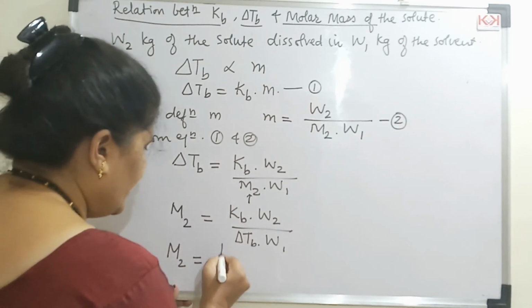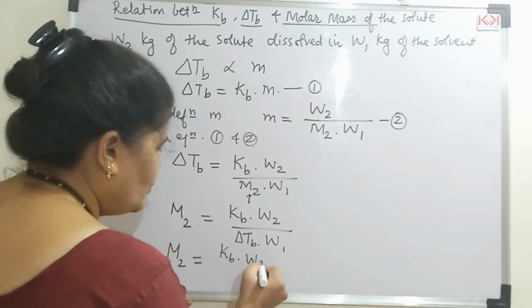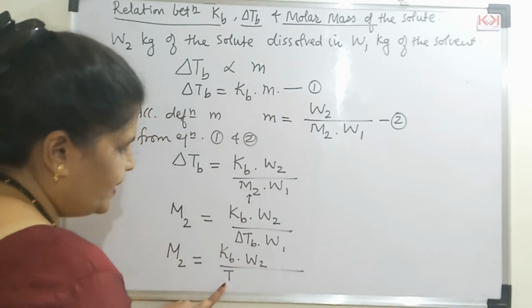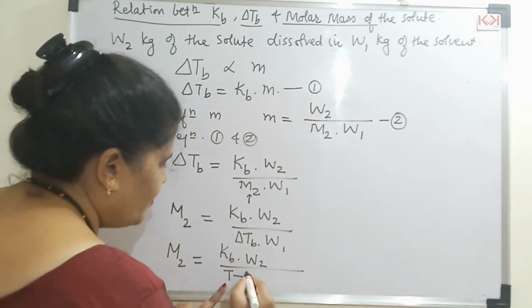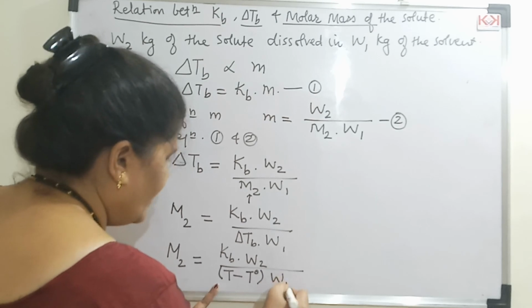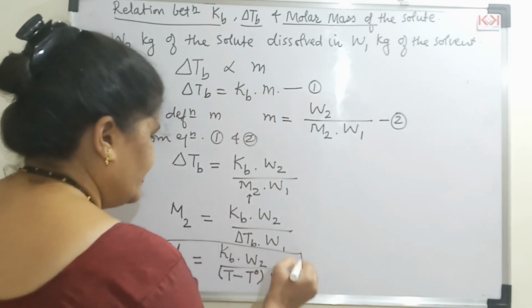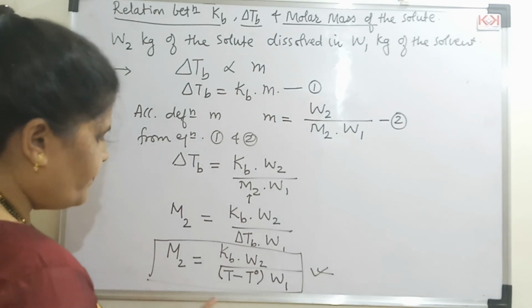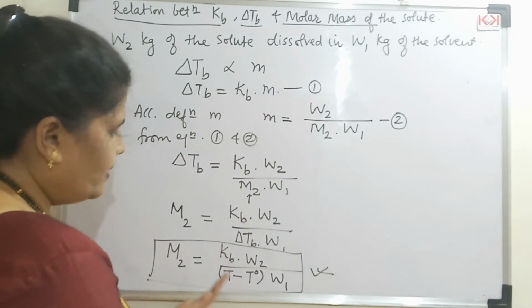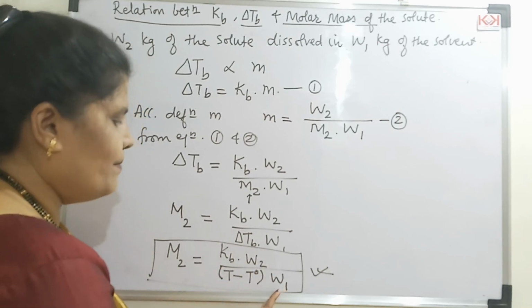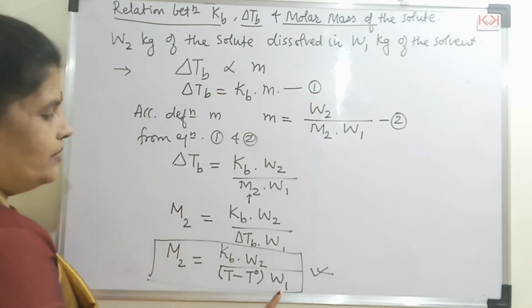It will be KB W2 upon the boiling point of the solution minus the boiling point of the pure solvent, into W1. So this is the derivation that gives you the relation between the molar mass of the solute, elevation in boiling point, ebullioscopic constant, the given mass of the solute and the given mass of the solvent. Thank you, students.